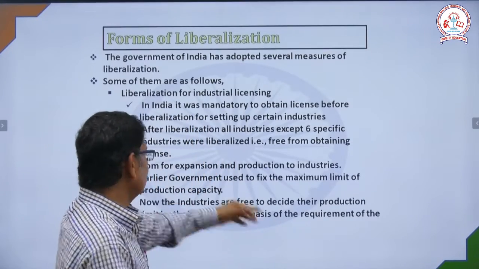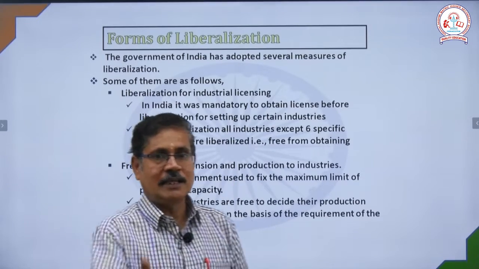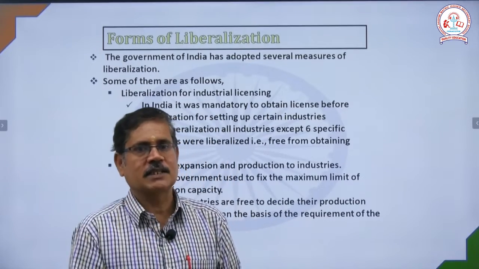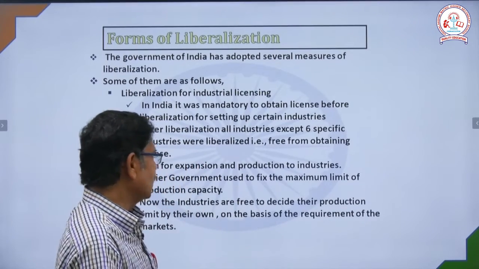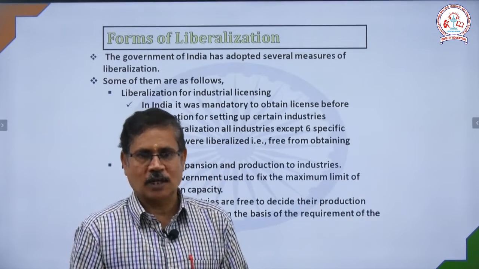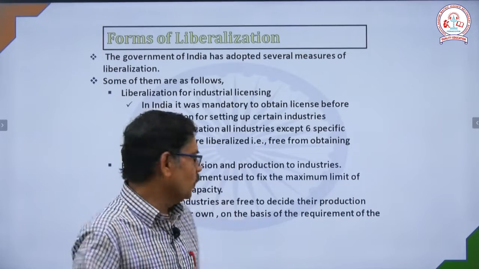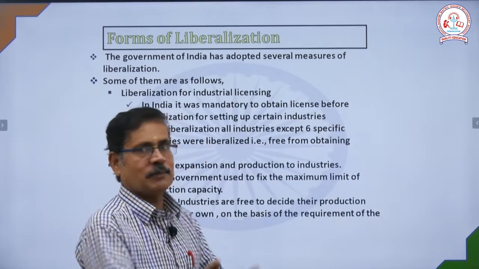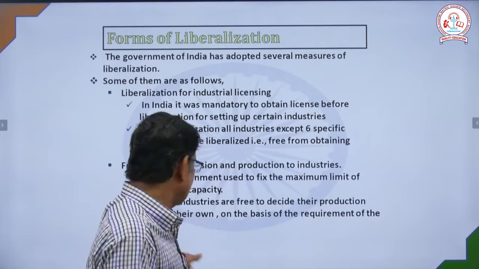After that, the freedom for expansion of production in industries. In the earlier government, there were so many restrictions. After liberalization, the industry is free to decide its own production. They increase production because investment is more and capitalization is more, so they produce more and more, limited only by the requirements of the market.